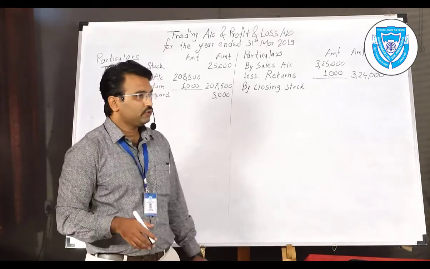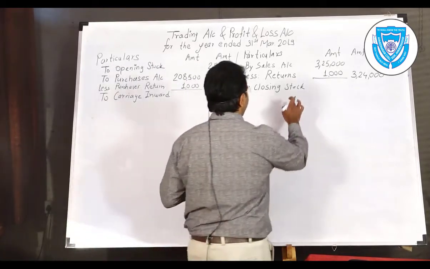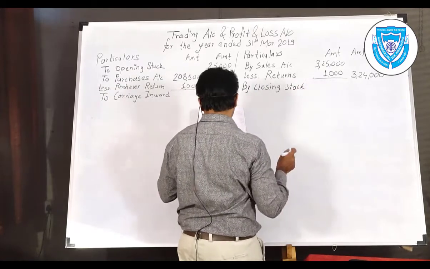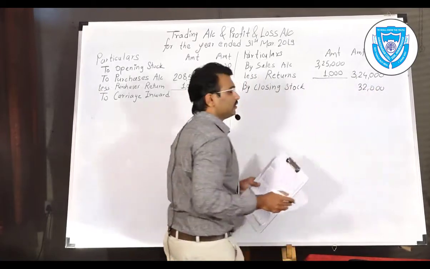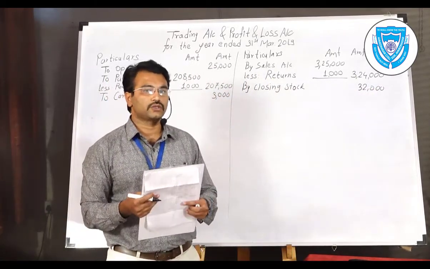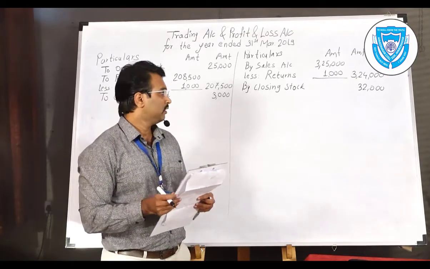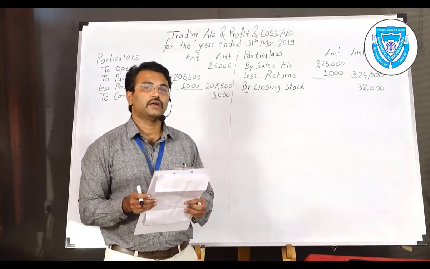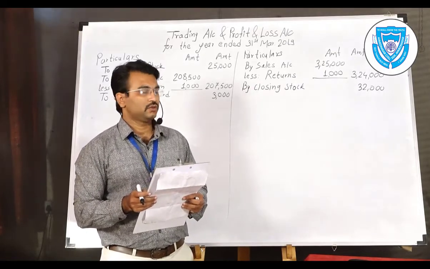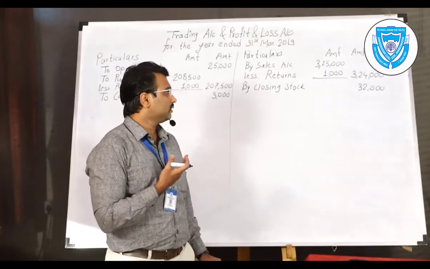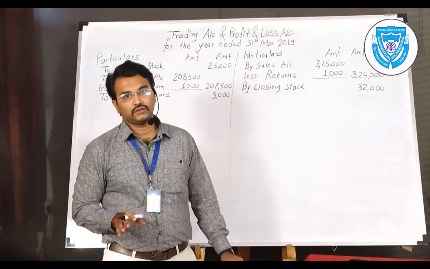So in the adjustments you will also always find the closing stock, and here the closing stock amount is rupees 32,000. Remember that sometimes two figures are given, market value and cost value. At that time you need to remember the principle that closing stock is valued at cost or market price, whichever is less. Here it is not mentioned whether 32,000 is the cost price or market price, so we will just put that 32,000 only.